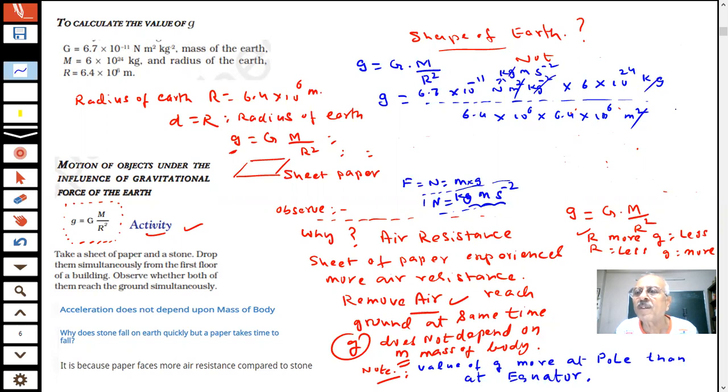What will you be left with? First you calculate the answer.